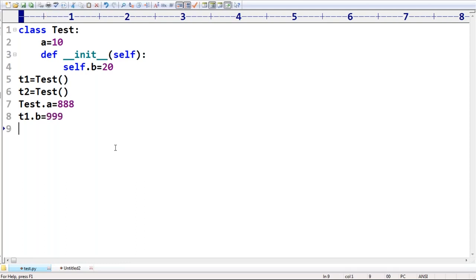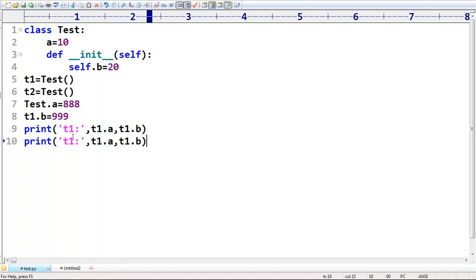Now, sir, can you please print t1, comma t1.a, comma t1.b. In the same terminology, t2.a, comma t2.b. I don't think you people are going to face difficulty, because these types of things we already covered.